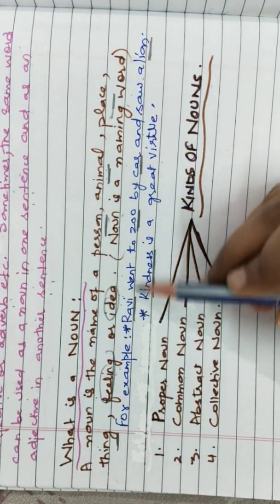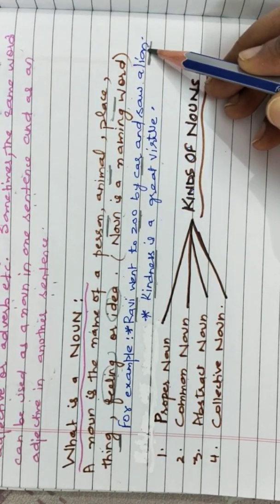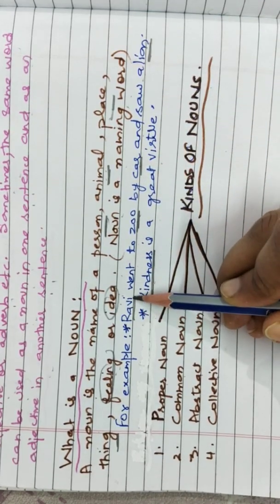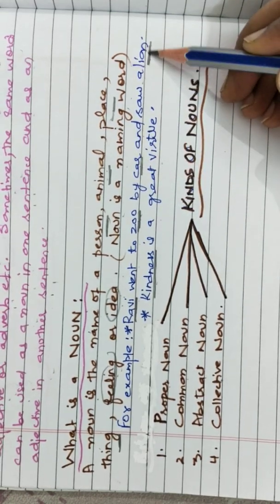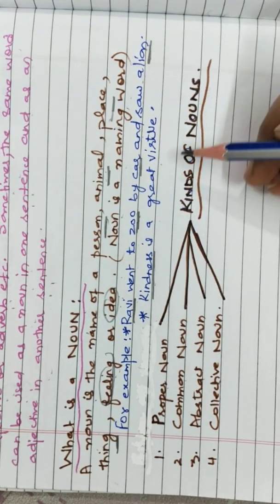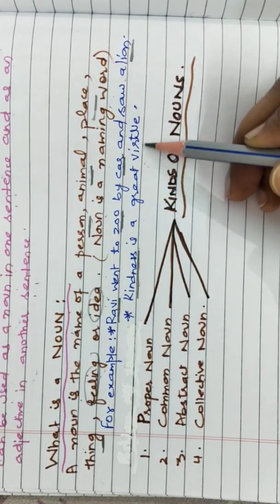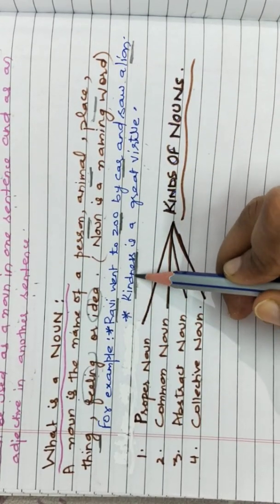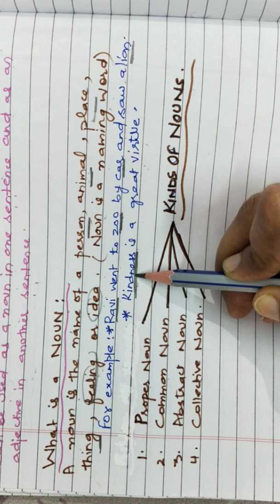For example, Ravi went to zoo by car and saw a lion. So in this sentence, so many nouns are there. Ravi is a person, zoo is a place, car is a thing, lion is an animal. Then in another sentence, kindness is a great virtue. So kindness is a kind of a feeling or an idea which we cannot see, but still, since it is the name of feeling or an idea, it is a noun.